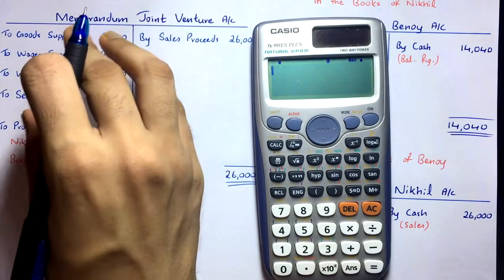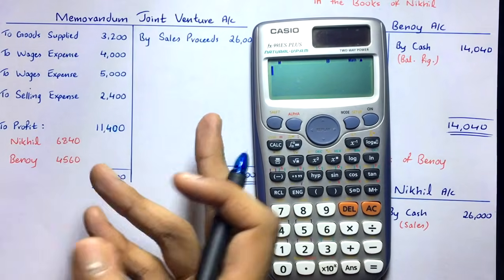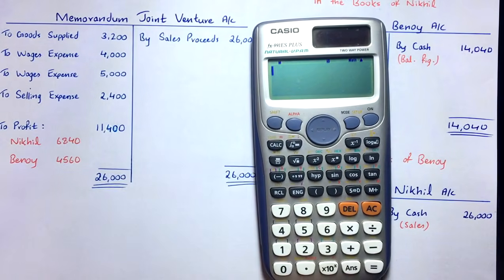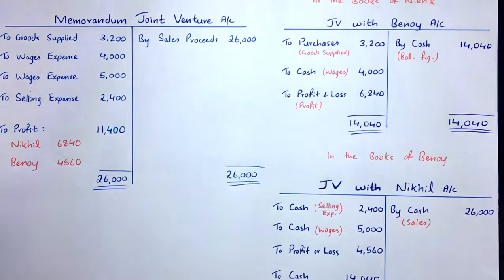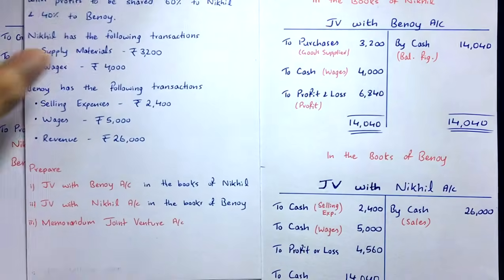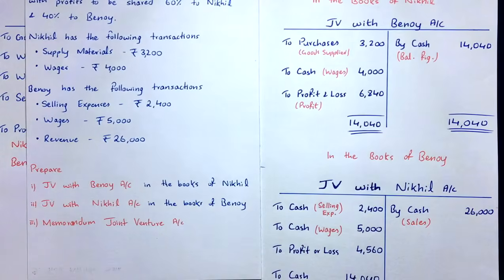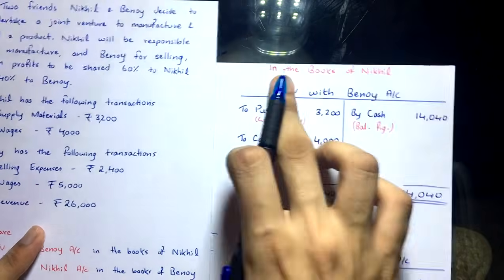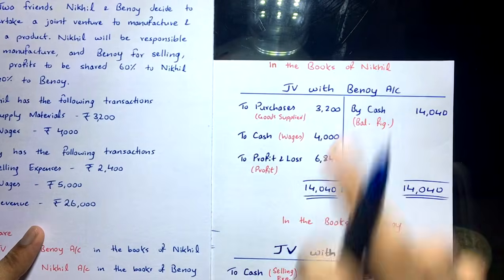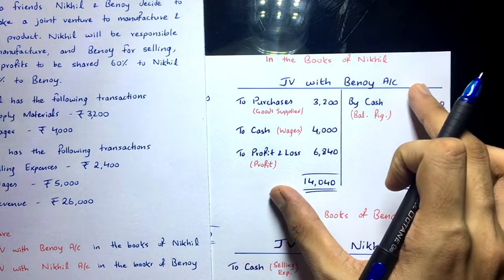You took all the transactions and the balancing figure. That's the profit or loss. Simple. Then what you have to do is prepare the joint venture with Binoy account in the books of Nickel. So in the books of Nickel, joint venture with Binoy account. Now how do you prepare this account?